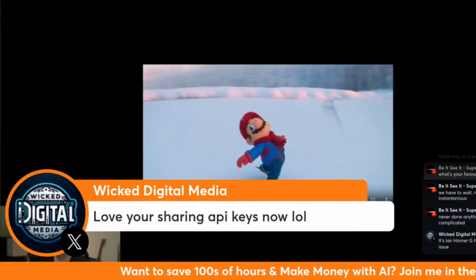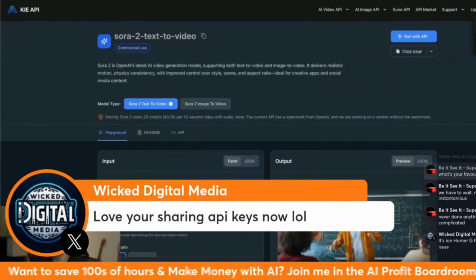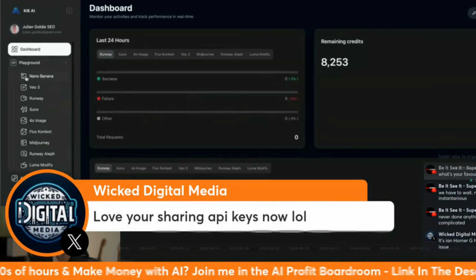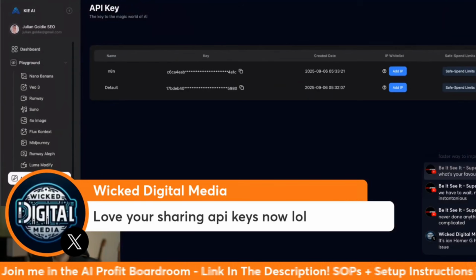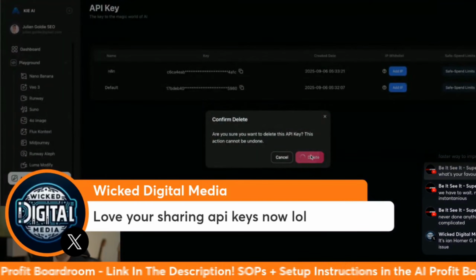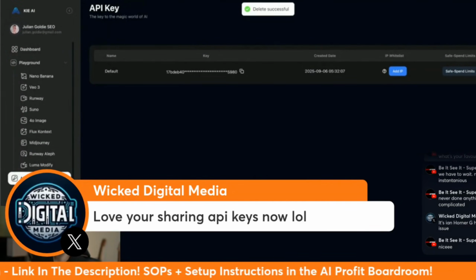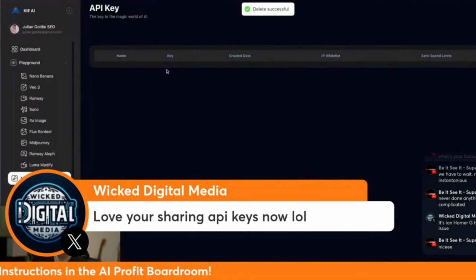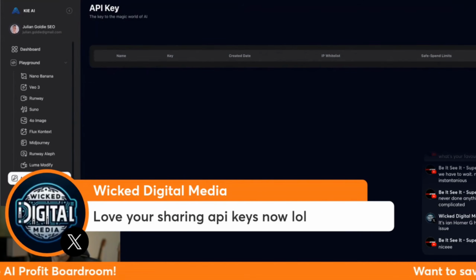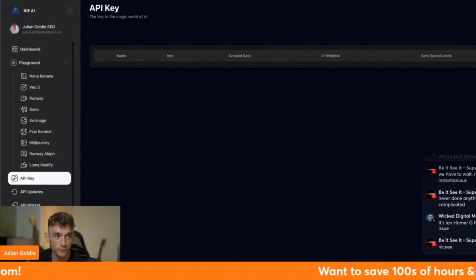All right. And then for the API key, let me show you this because I need to do it right now. We're going to go over here and we're going to go down to API key. If you want to revoke an API key, like you can see, we can just revoke it like so, delete that. And then you just have to insert the new one inside your workflow. But that's essentially how it works, right? See, we've deleted the API keys. Boom. No problem, mate.